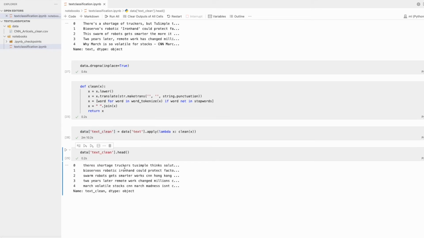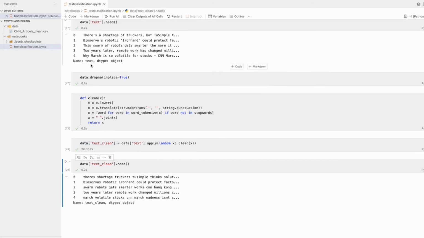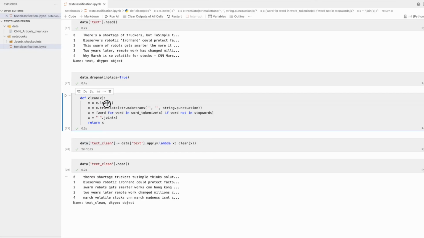As you can see, first it converted the text into lowercase, that is done. Then it removed some punctuation, so this punctuation is removed, that is done. Then what we have done, basically, is remove the stop words. So you can see this is not there, it's removed, so it's working fine.